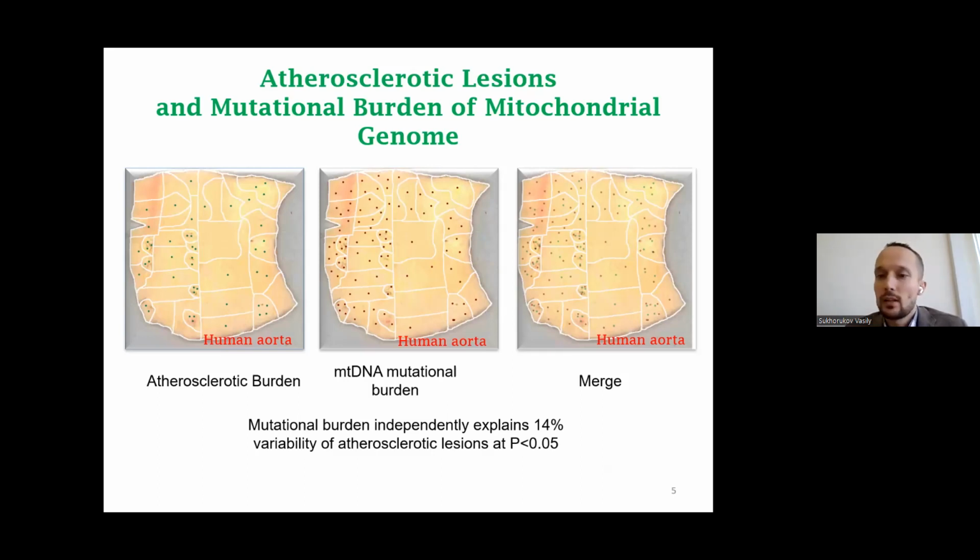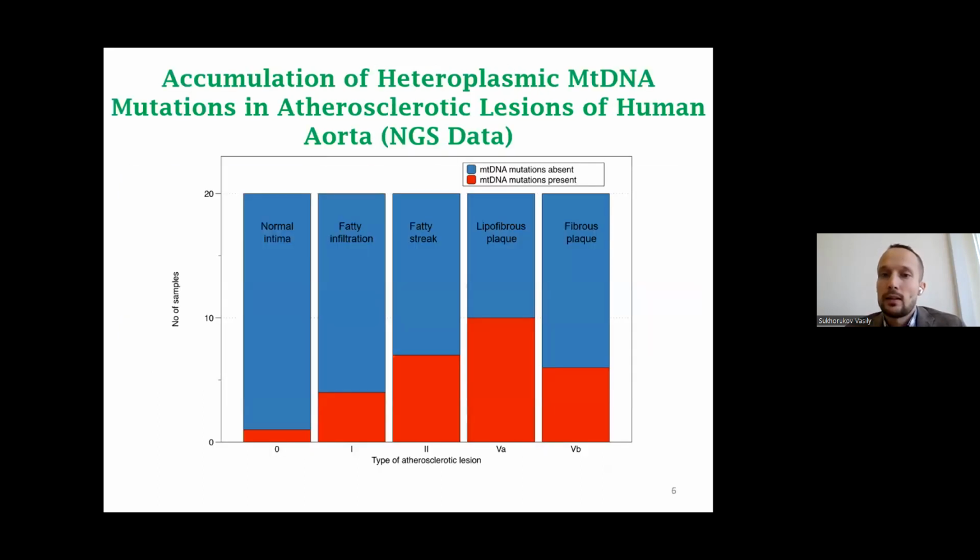arterial lesion and mutations. So as a result, mutational burden independently can explain about 14% variability of atherosclerotic lesions. The number of heteroplasmic mitochondrial DNA mutations and the integral mitochondrial DNA mutational burden correlated with the extent of atherosclerosis. As you can see on the picture, the largest number of mutations was found in lipofibrous plaque.